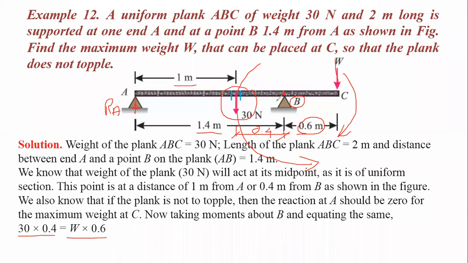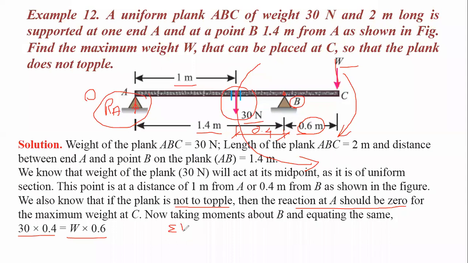Now only these two forces are there. This reaction Ra, we are taking as 0 because we have to satisfy the condition of not toppling. In that condition, the reaction should be 0. That's why only two forces are considered. One is the 30 Newton force and another one is W. It makes an anti-clockwise moment. That's why we have written it this way. You may write like this also.